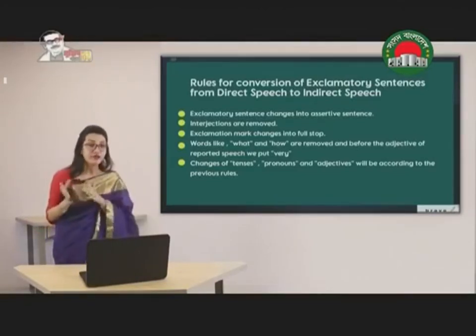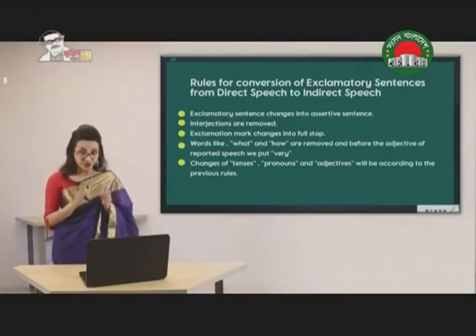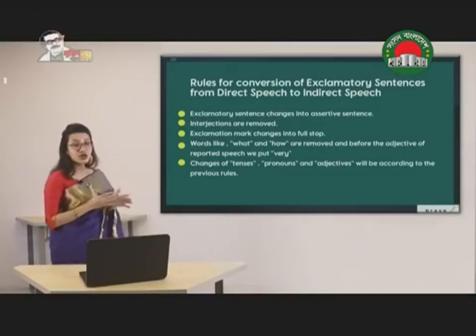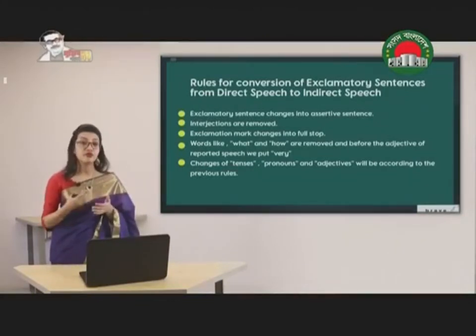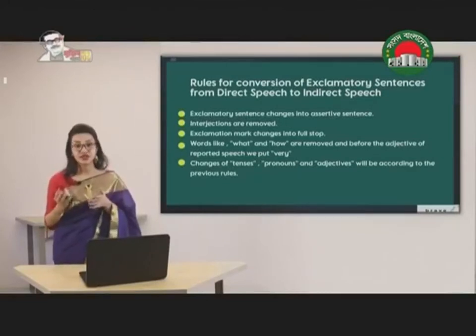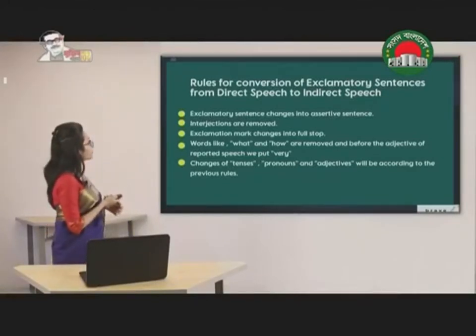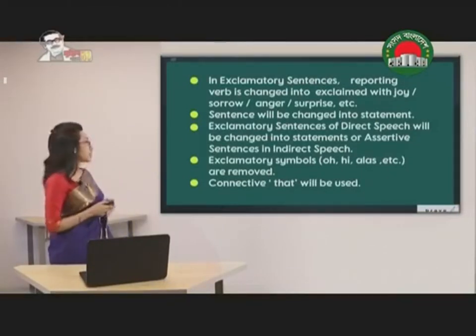What, how, this type of expressions will be omitted, and before the adjective we are going to use very. And the last one is the changes of tense, the change of pronoun, the change of other time expressions will be the same according to the changes that we follow in assertive sentence. Let's have a closer look at the rules now.